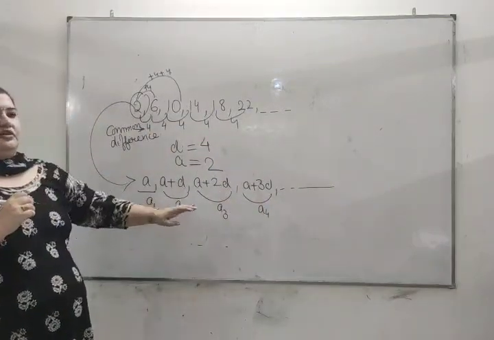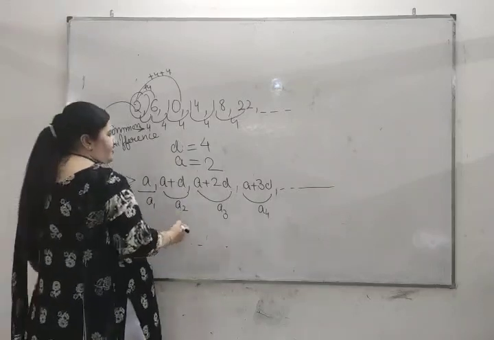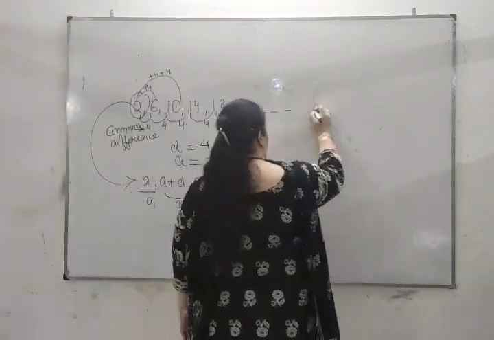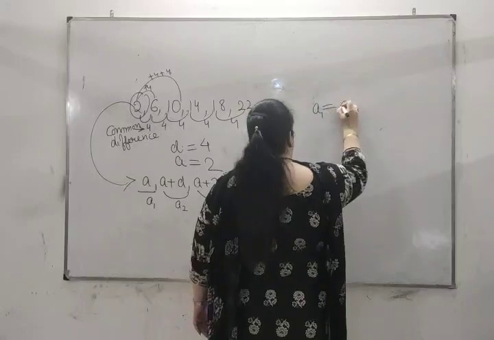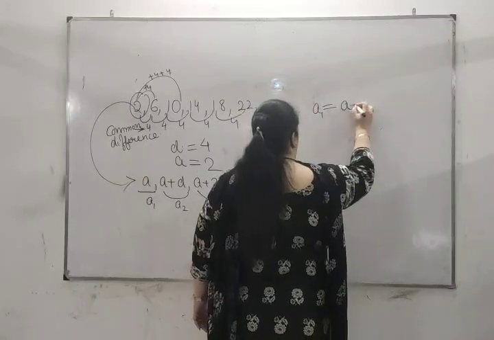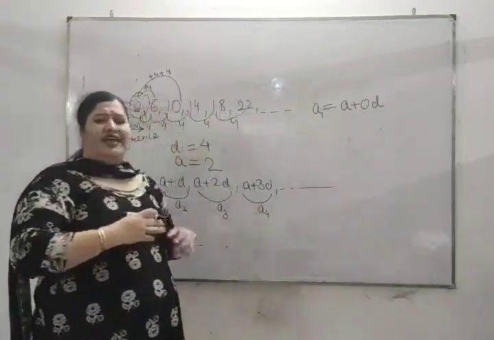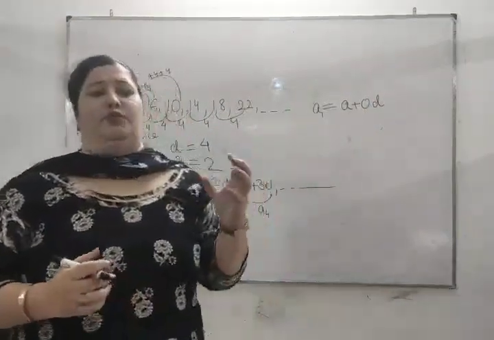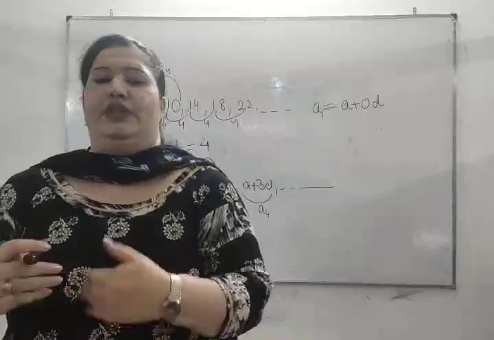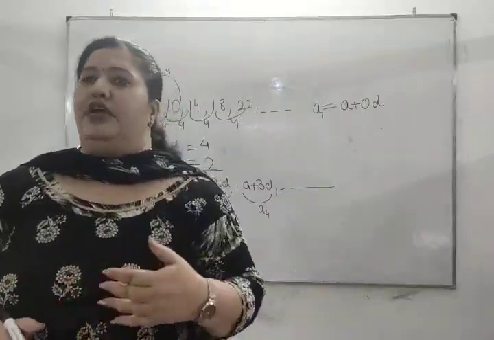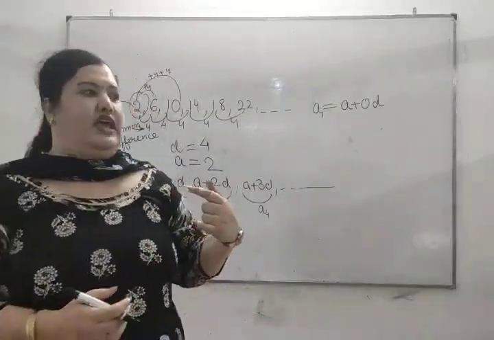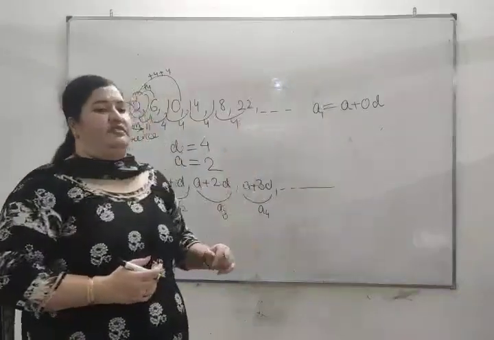Now in these terms, we are generalizing that for first term, that is A1, it is A, or we can write it like that: A plus 0D. That means we are not adding any difference, a particular difference which we are adding to any term to get the next term. For the first term, that is only A, we are not adding any difference.